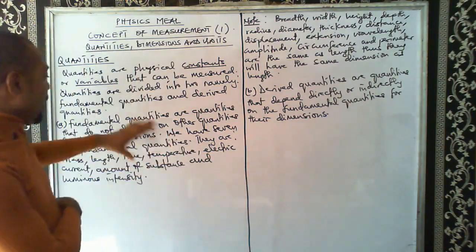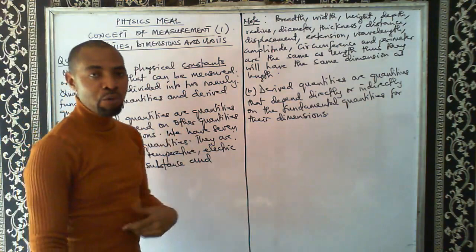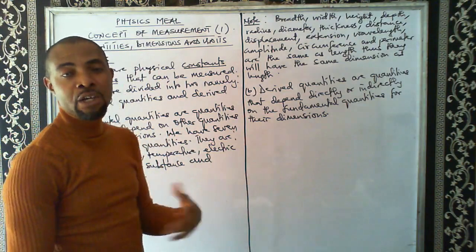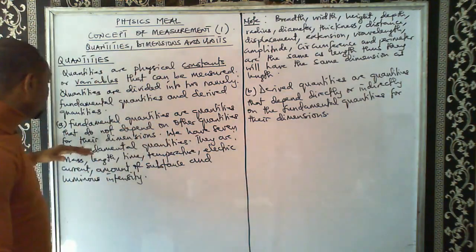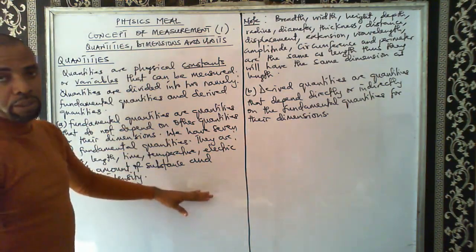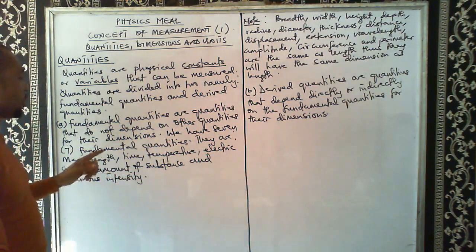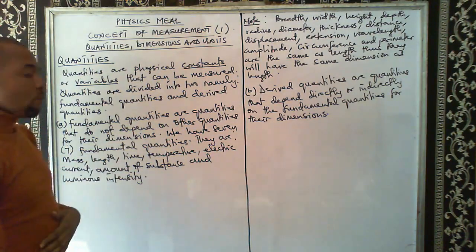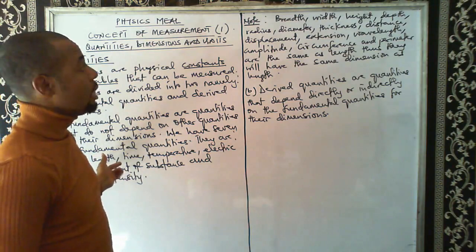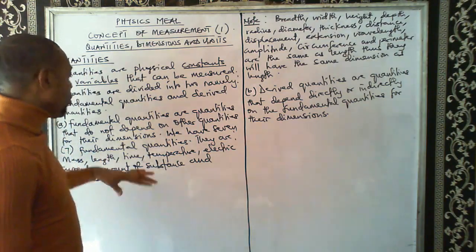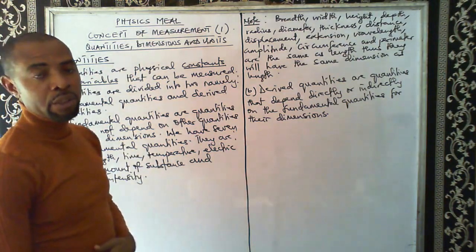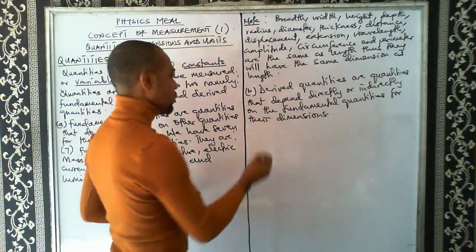So any quantity outside the fundamental quantities will be a derived quantity. Any quantity that is not fundamental will be a derived quantity. So any quantity that you cannot find among these 7 quantities is not part of any of the 7 quantities we have mentioned. Like I've already said, radius is length, breadth is length, width is length, height is length. So any quantity that is not part of these fundamental quantities is a derived quantity.